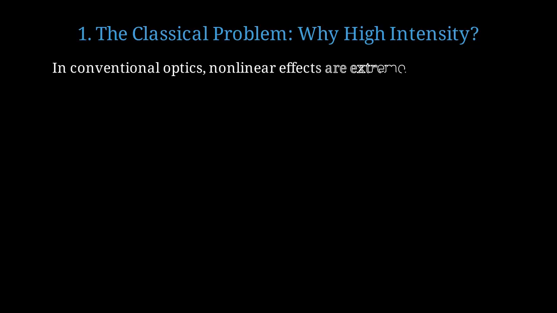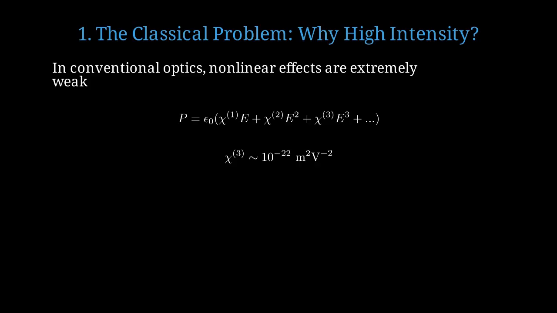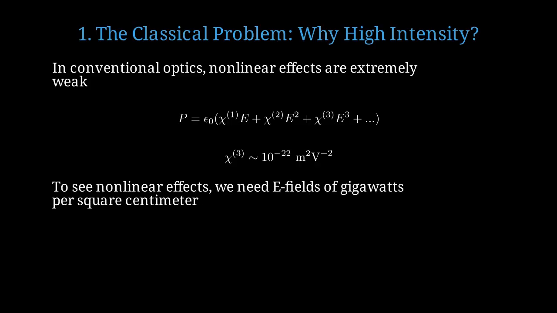In conventional optics, nonlinear effects are extremely weak, because they involve high-order interactions between light and matter. The polarization of a material expands as a power series in the electric field, where Chi1 is linear, Chi2 gives second harmonic generation, and Chi3 gives third-order effects. For typical materials, the third-order susceptibility is about 10 to the minus 22 meters squared per volt squared. To observe nonlinear effects, we need electric fields corresponding to intensities of gigawatts per square centimeter, which requires powerful lasers.